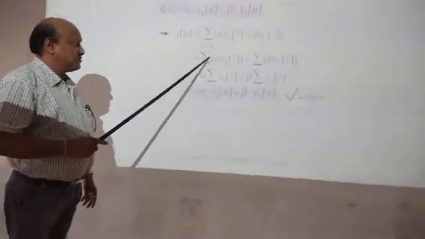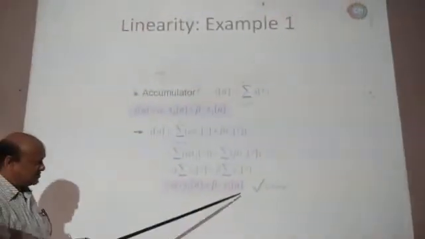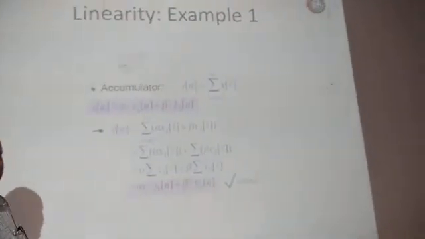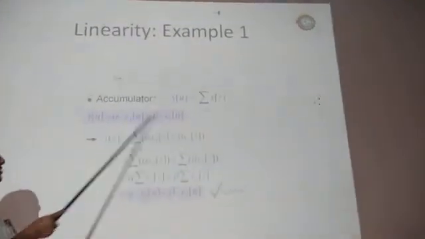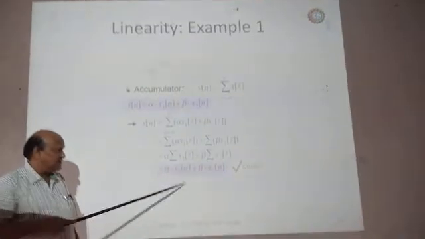Then you can have this separate linear combination. This is the first summation, this is the second summation, and take the scalars common. You will get this as y1 and this as y2. This is alpha into y1 of n plus beta into y2 of n. Now you can observe this output. This output is also a linear combination, and hence this is an example of linearity. We have used two different inputs, taken the linear combination of the inputs, and we find here the linear combination of the output. So this is the analysis for linearity.